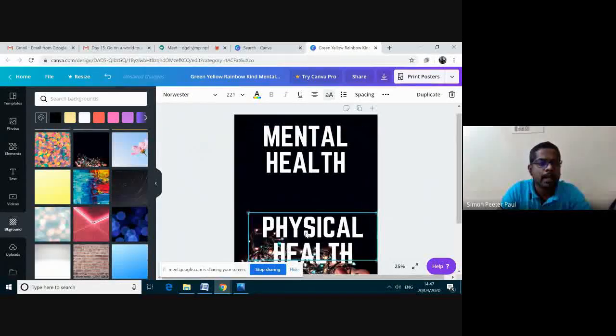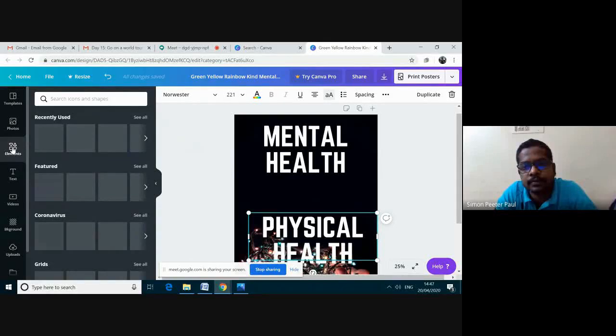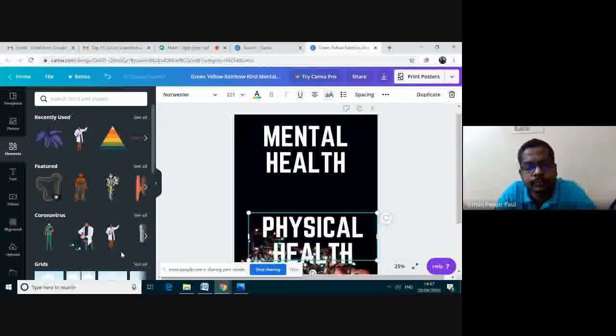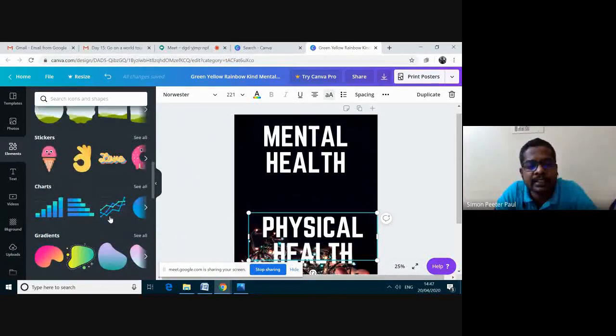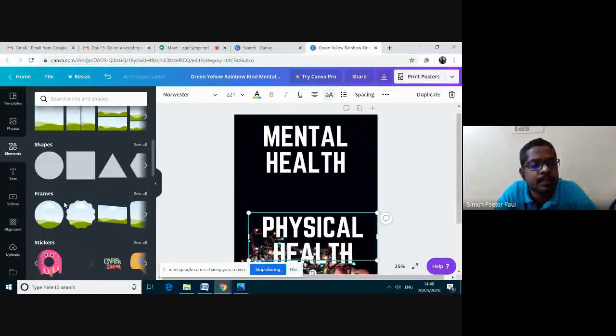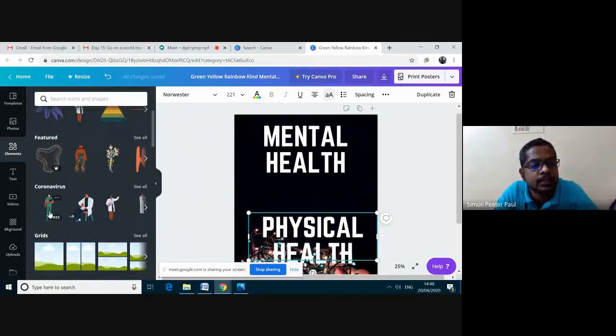If I want to add any elements like textures, designs, I can click here, the element option. See, first, second, third option. I'm clicking this element. You can add any type of elements here. While adding, please ensure that you are selecting the free stickers or free charts or shapes.